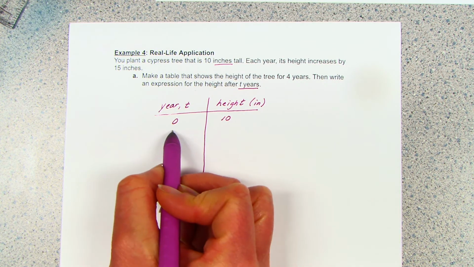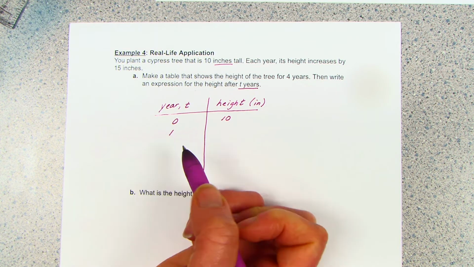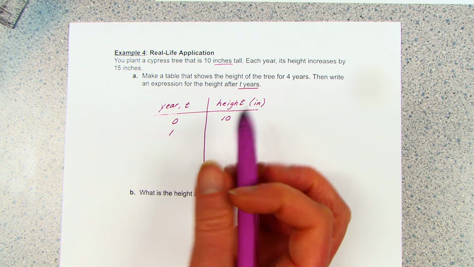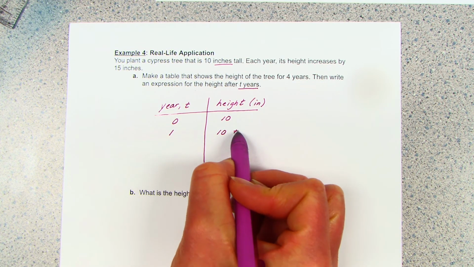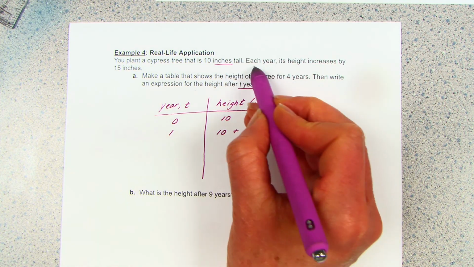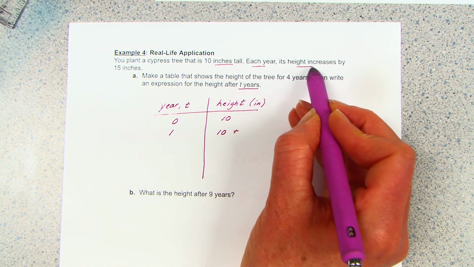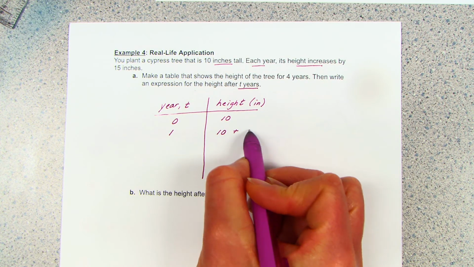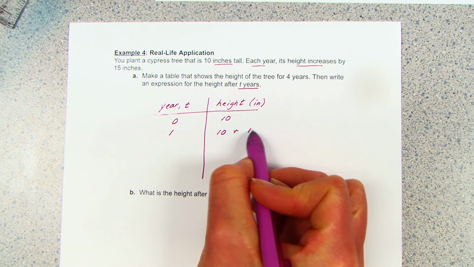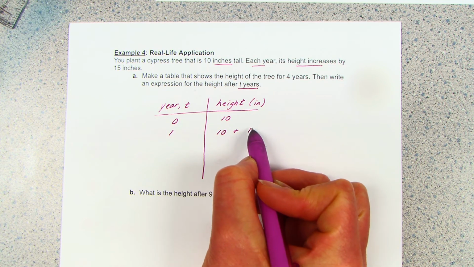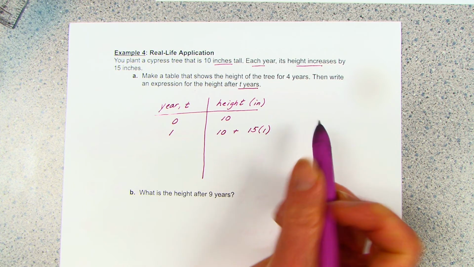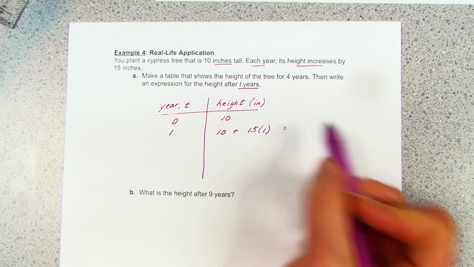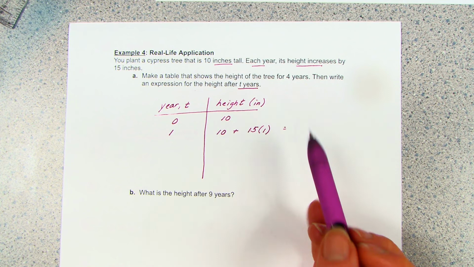And then after 1 year, it is 10 plus, see, each year its height increases by 15. So it would be increasing by 1 year times 15. Okay. We can write that out to the side because it is going to ask it to find the answer.